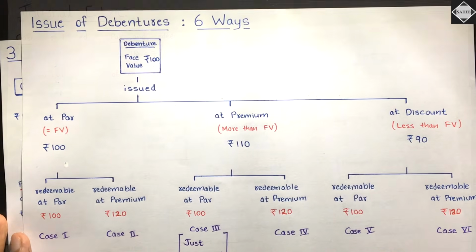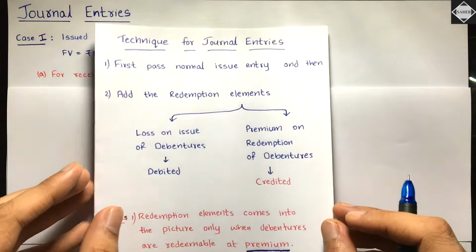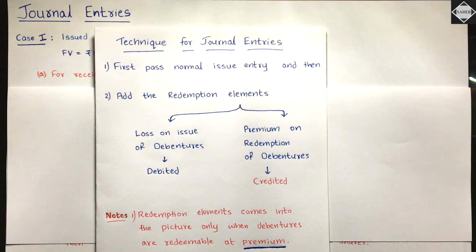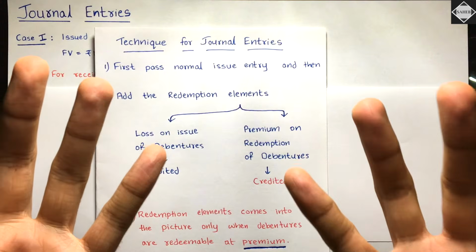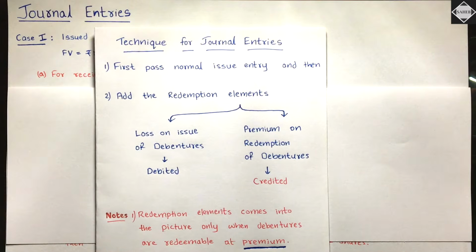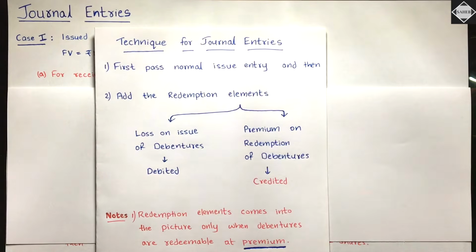Okay, let's begin. Now see here we have the journal entries of issue of debentures, and we are going to go by case as we have 6 cases, right? But first we have to understand the technique properly. See here, there are 3 simple cases and 3 little bit complicated cases. For the simple cases it's really easy. Directly you will pass the normal issue entry and it will be very easy. Okay, I will teach you. The problem arises in 3 bit complicated cases.